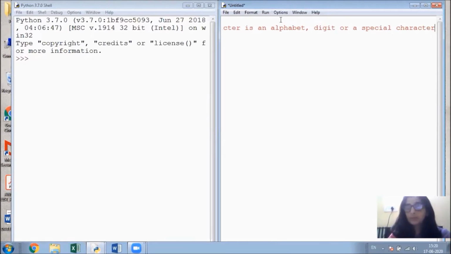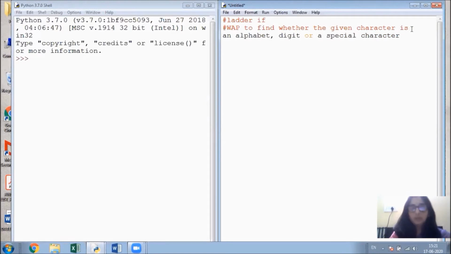So I'm writing this problem as a comment: is an alphabet, digit, or a special character.